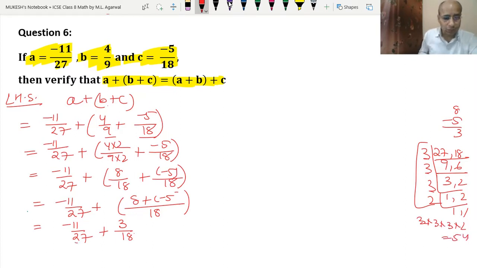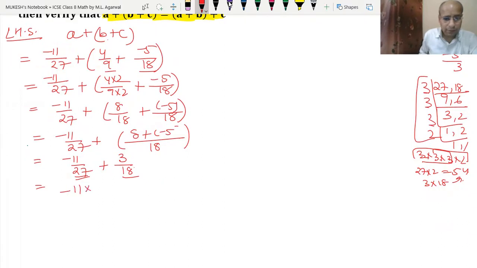So what should we multiply with the 27? See, 27 into 2 is 54. And for 18, 3 3s are 9, into 2. That means 3 into 18 is also 54. So that means we need to multiply 11 with 2 and 27 also with 2, and 3 with 3 and 18 with 3. Okay, so minus 22 upon 54 plus 9 upon 54.